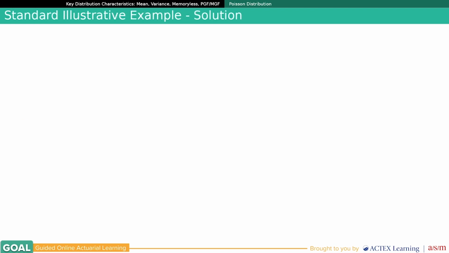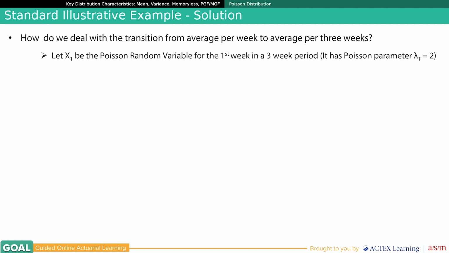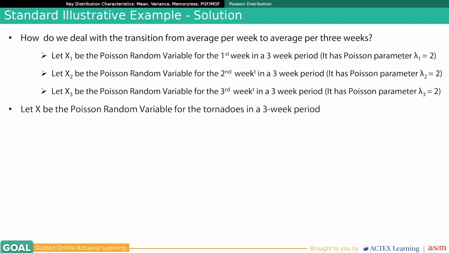Using these facts, let's go back and solve the standard illustrative example. How do we deal with the transition from average per week to average per 3 weeks? Let x1 be the Poisson random variable for the first week in a 3-week period, so it has Poisson parameter lambda 1 equal 2. Similarly, let x2 and x3 be the Poisson random variables for the second and third week in a 3-week period. They have Poisson parameters lambda 2 equal 2, lambda 3 equal 2. Let x be the Poisson random variable for the tornadoes in a 3-week period.